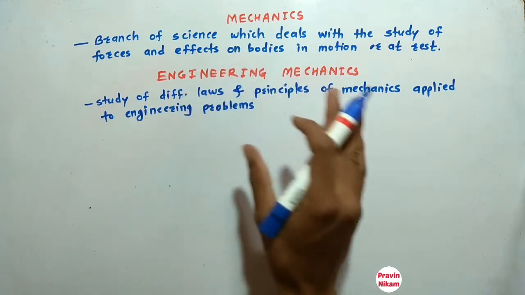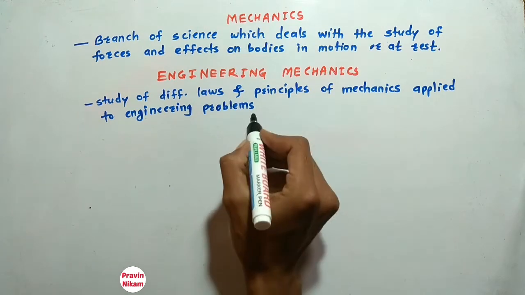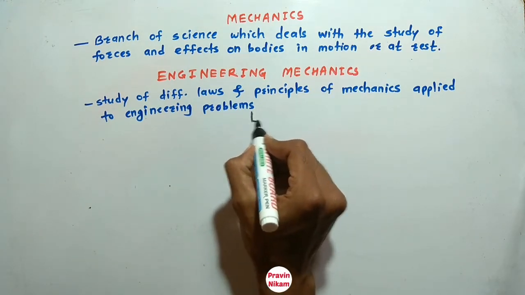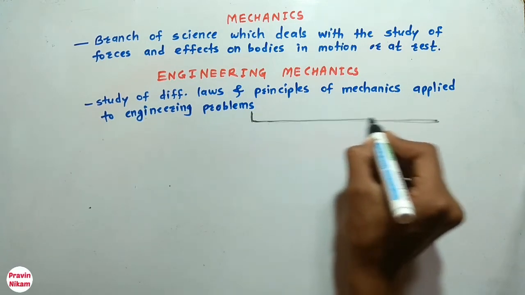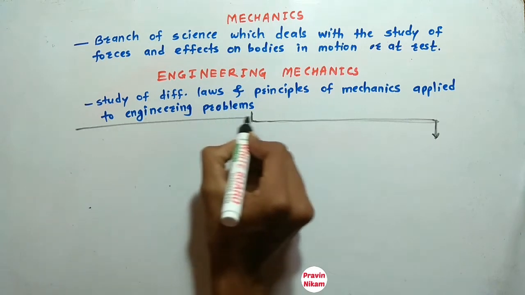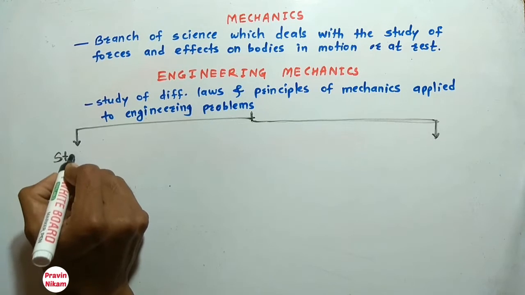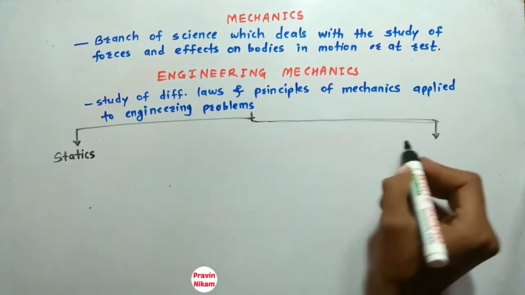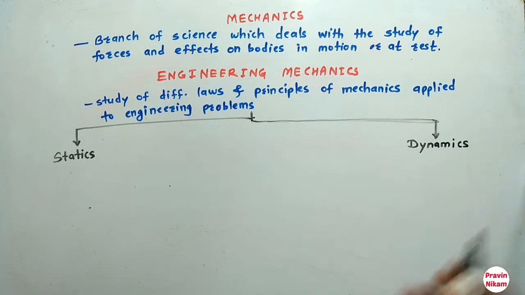Now this engineering mechanics is classified into two branches. So let us see. Engineering mechanics has two branches. One is statics, and the second is dynamics. Now let us see what is meant by statics.